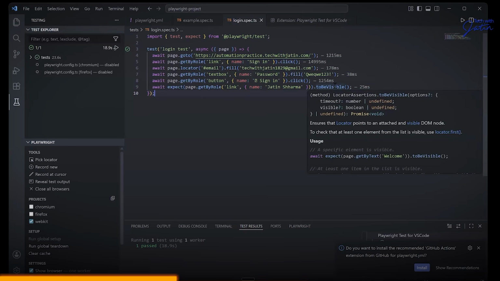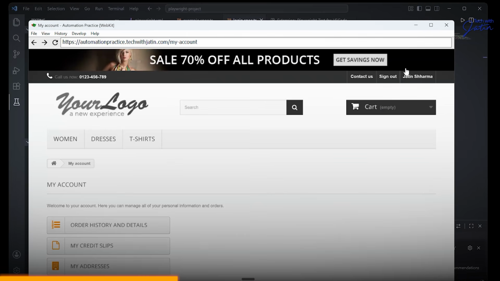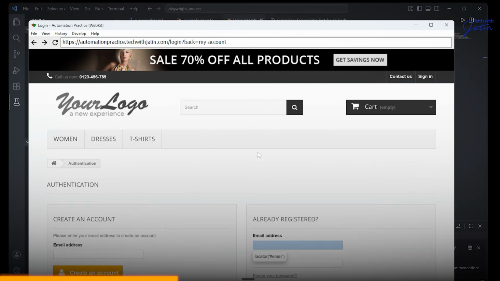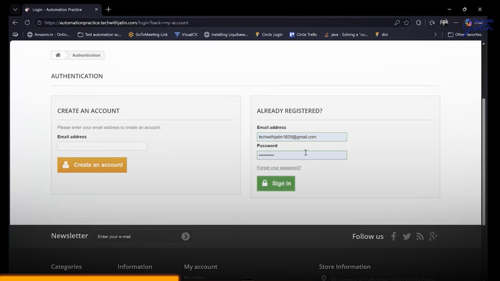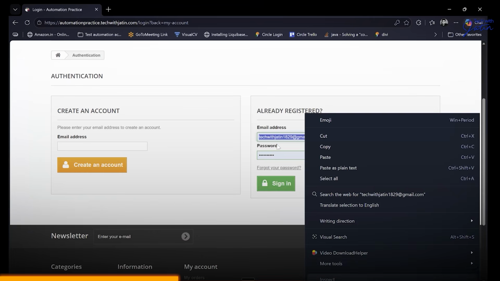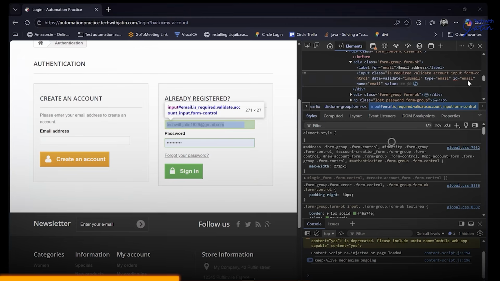Okay. Now again, don't get into what was this link? This hash email is there. If you guys have studied CSS selector, hash means what? ID. So over here, if you go to this particular element, right click, which I can't really do over this part. Let's go over here. Right click, click on inspect. This is going to have an ID called email. Okay, it basically has an ID email.